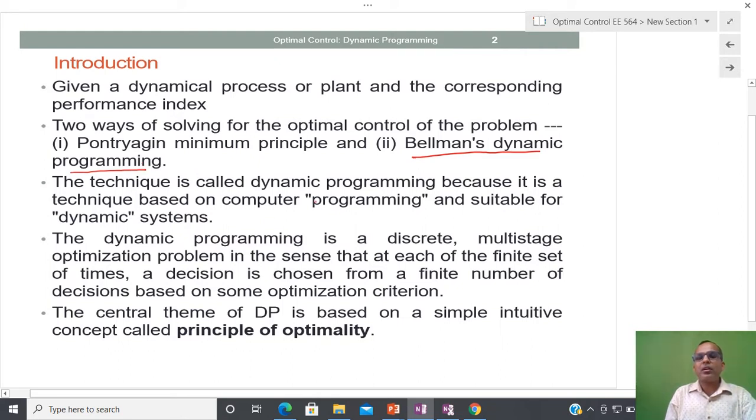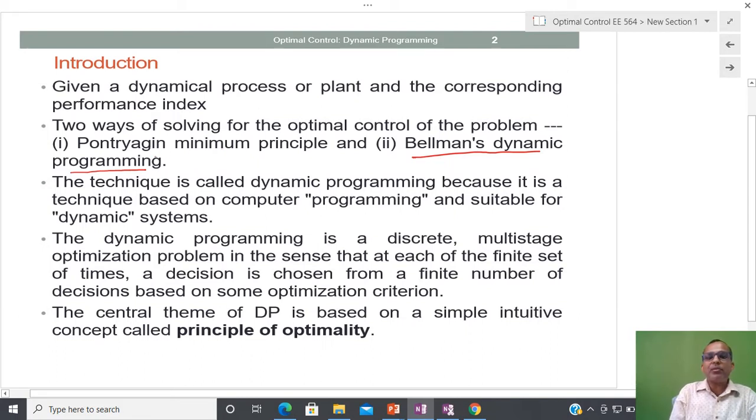Around 1930 or 40, computers started evolving. How to use the digital computer to solve the optimal control problem was basically given by Bellman, and that is known as Bellman dynamic programming.